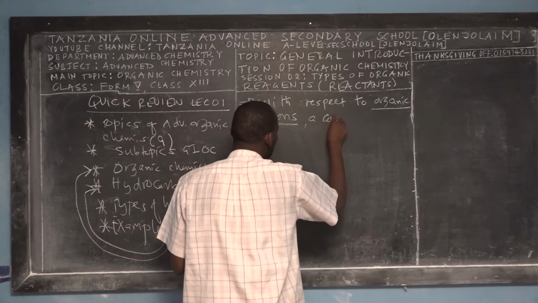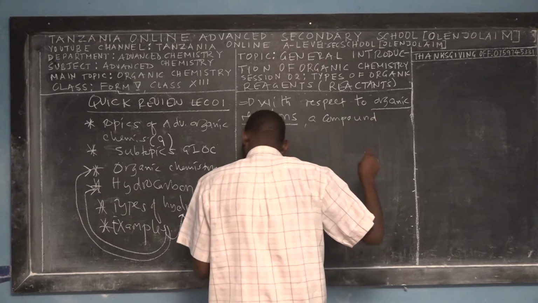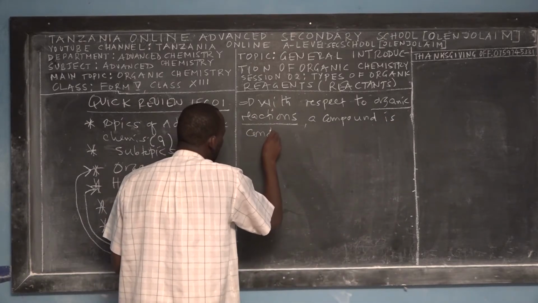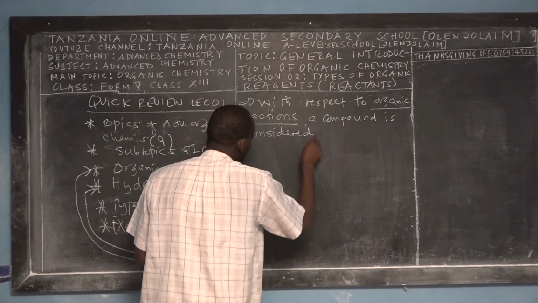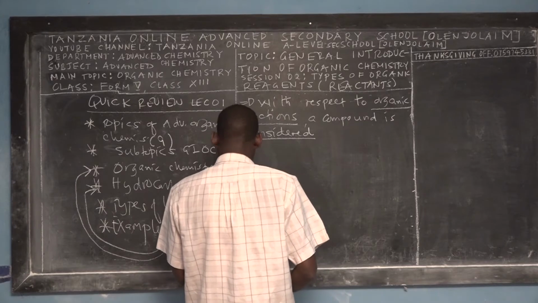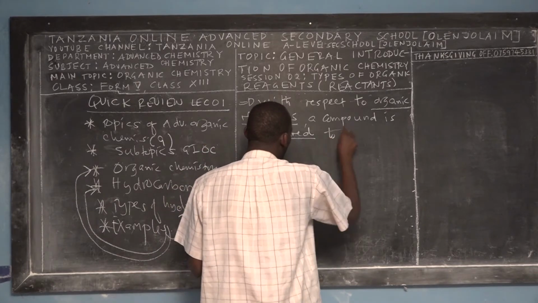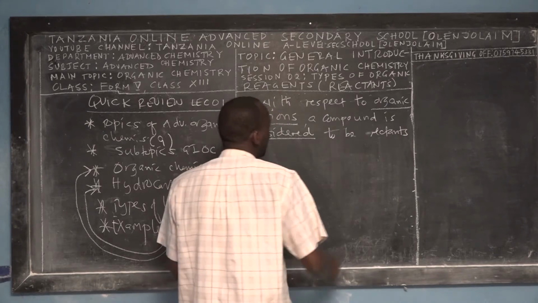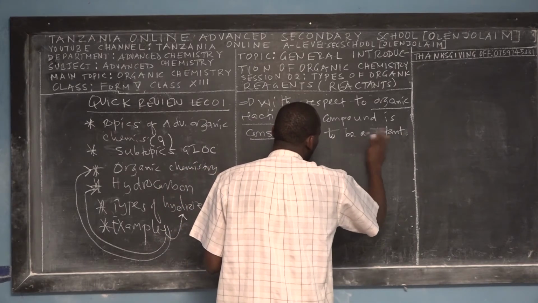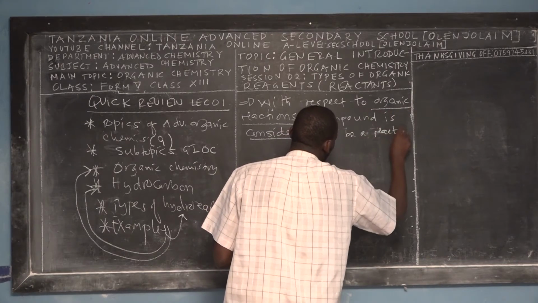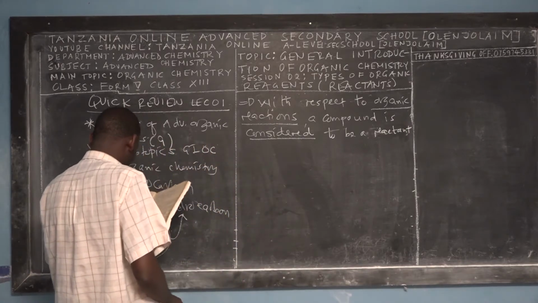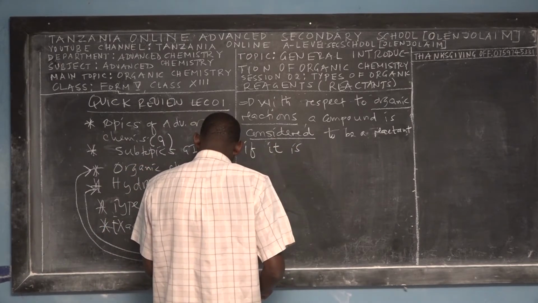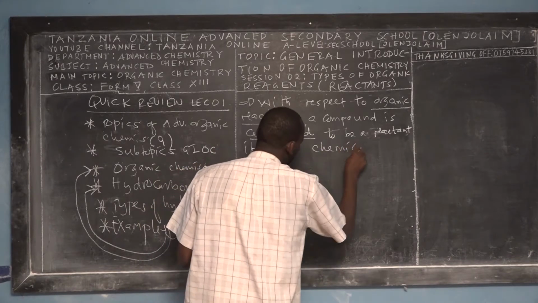In organic reactions, we say that a compound is considered to be a reactant if it is chemically reactive.